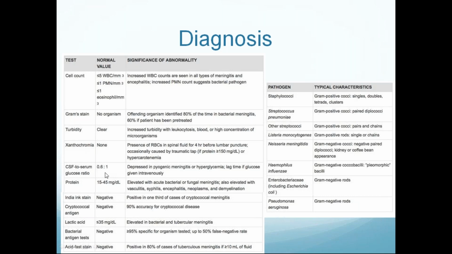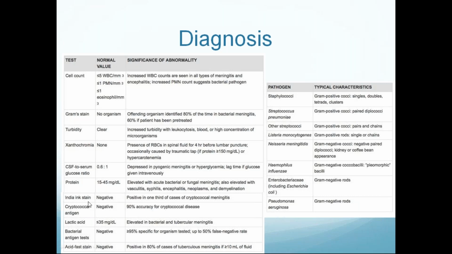CSF to serum glucose ratio is 0.6:1. That is, only 2/3 of blood glucose is seen in CSF. If blood glucose is 100 milligram, only 60 milligram of sugar is seen in CSF. The protein range of CSF is 15 to 45 milligram per deciliter, but the blood protein level is 3.5 to 4.5 to 7.5 milligram per deciliter.